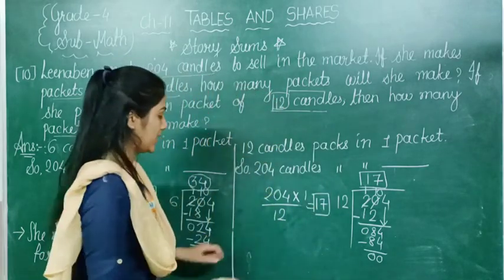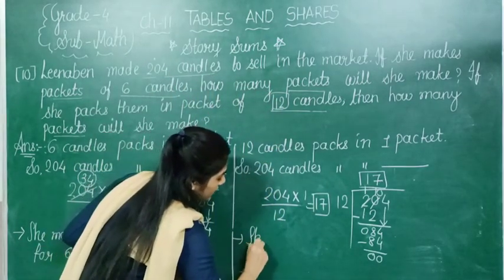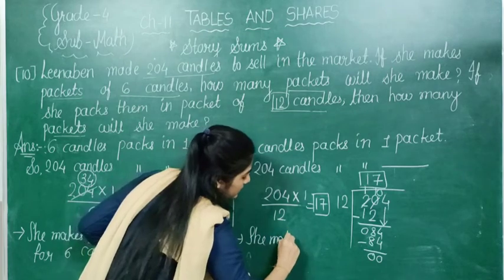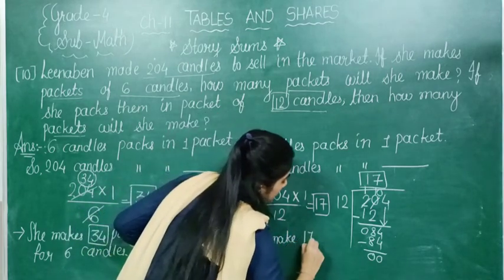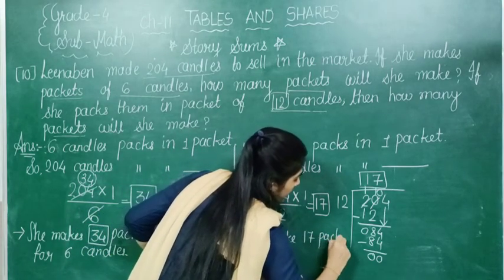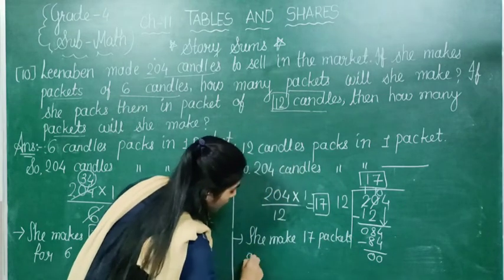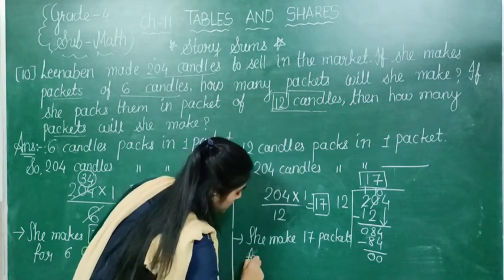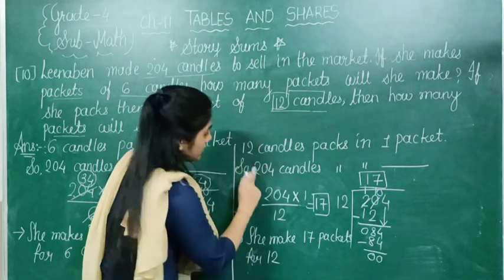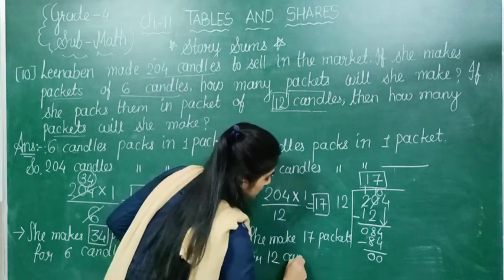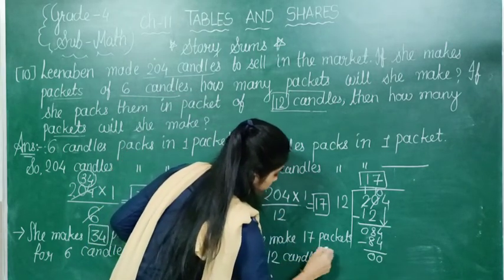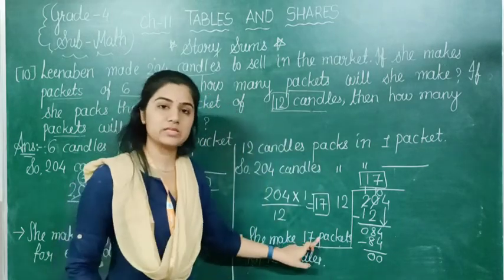So we can speak like this, that she makes 17 packets for 12 candles. So 17 packets is our answer.